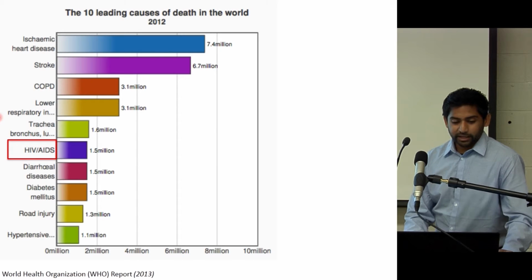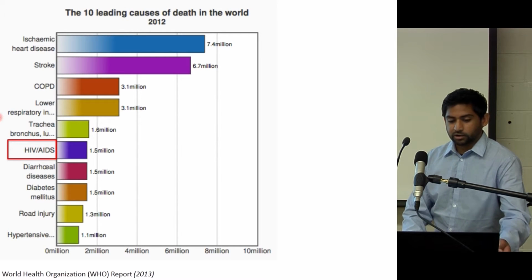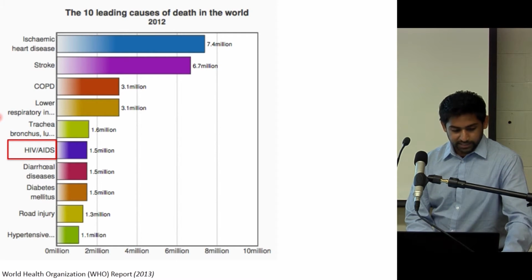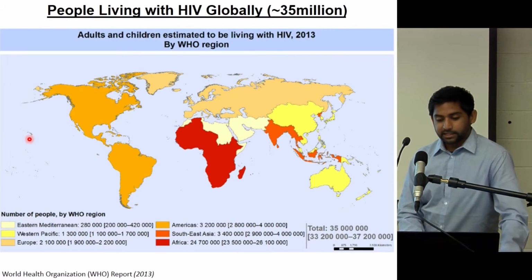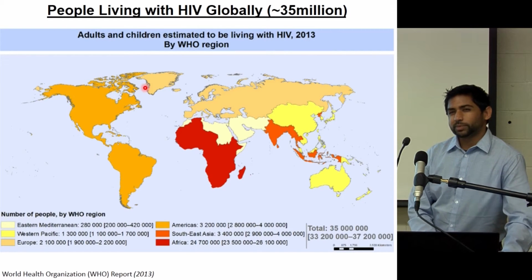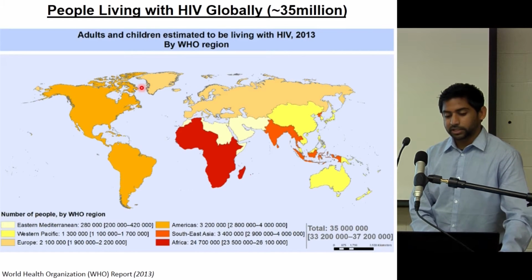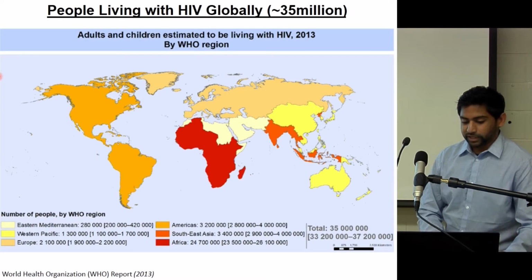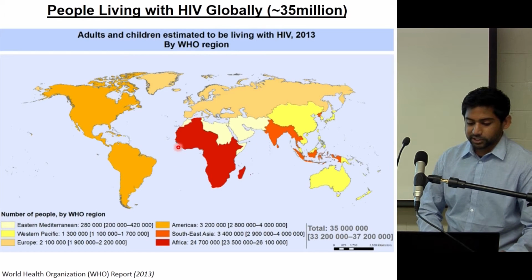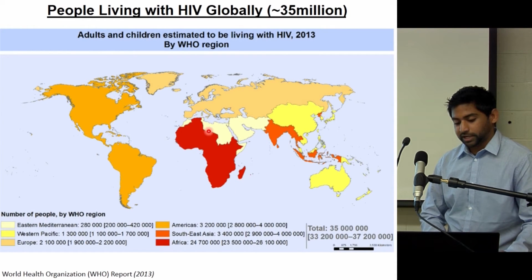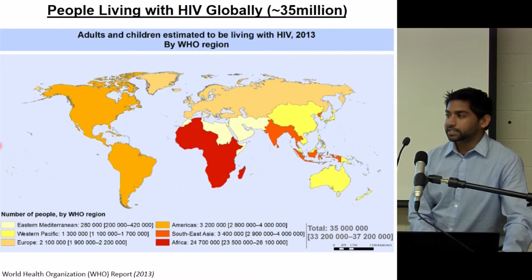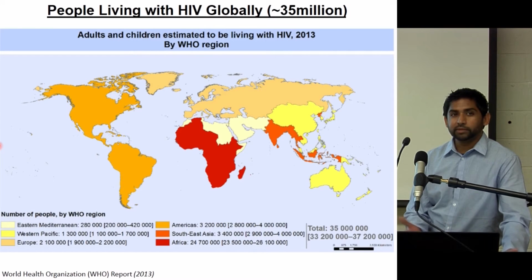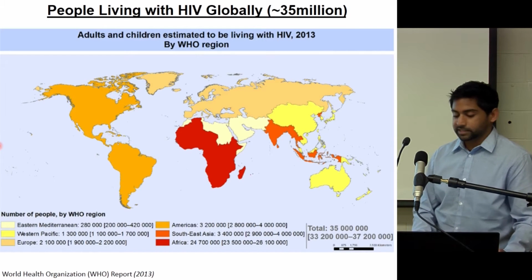AIDS, or HIV, is amongst the top 10 leading causes of death in the world. It's number 6 over here in 2012. Just wanted to highlight that. And this is 2013 data, but currently there's about 37+ million people living with the virus. And you can kind of see where it's centered. A lot of it is in sub-Saharan Africa, as highlighted with this heat map of dark red. But as you can appreciate, no part in the world is actually free of the virus. So it is a global epidemic.